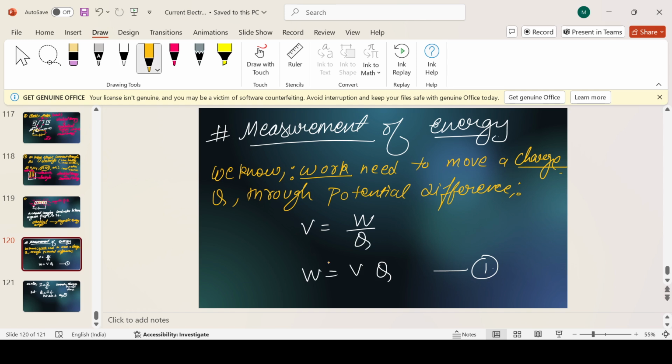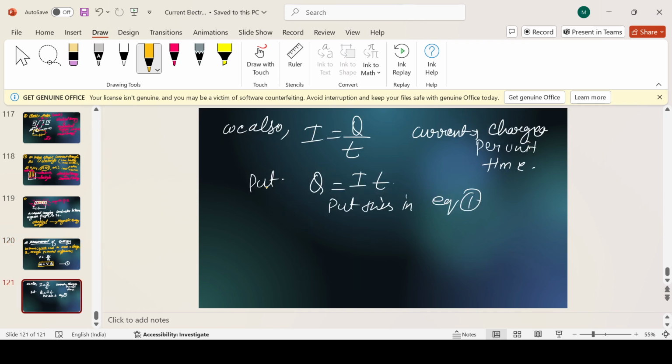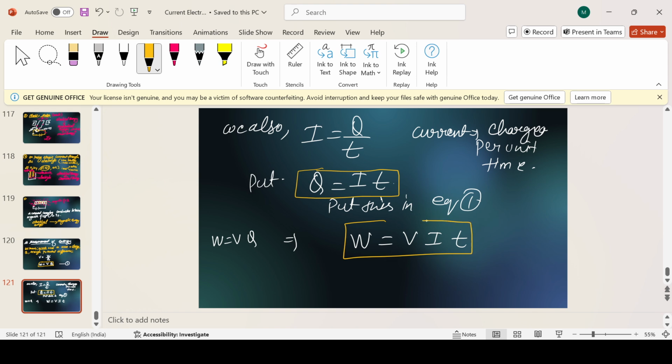So like this we can calculate the work, because the capacity to do work is the energy only. Now another thing we are doing: we put charge q equals current into time in equation number 1. Equation 1 is work done equals VQ. So we will get work equals VIT. Got it, everyone? Yes, sir. So one formula we got.